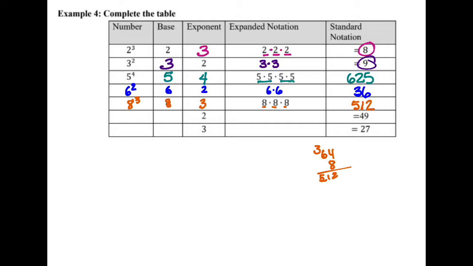Okay, the next one, if we know the exponent is 2, and we know the answer is 49, two numbers that multiply together, they give you 49. Has to be 7 times 7, because they have to be the same number, right? So this is 7, and we would write it as 7 squared.